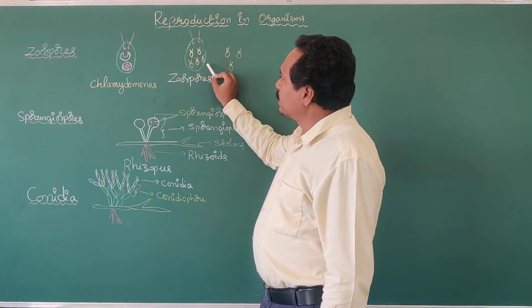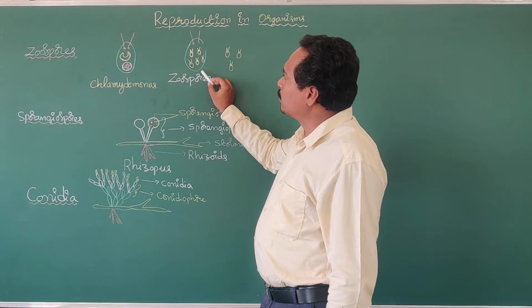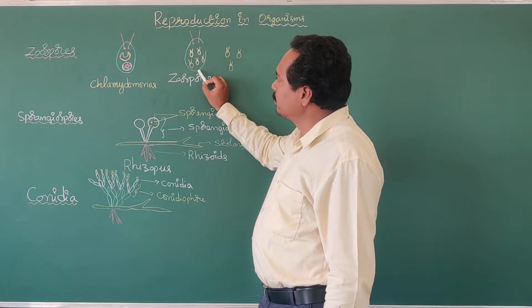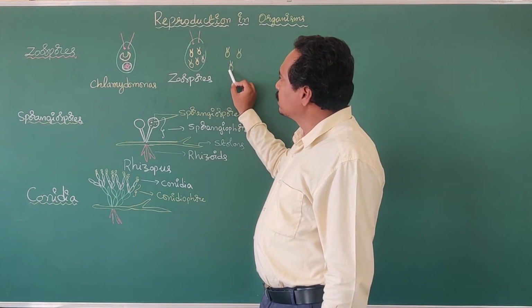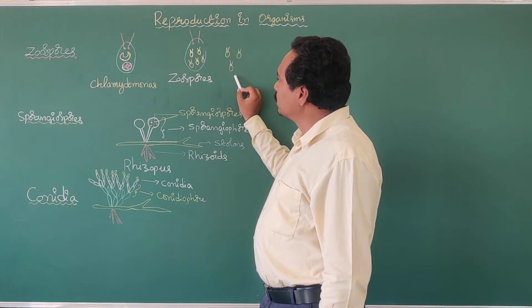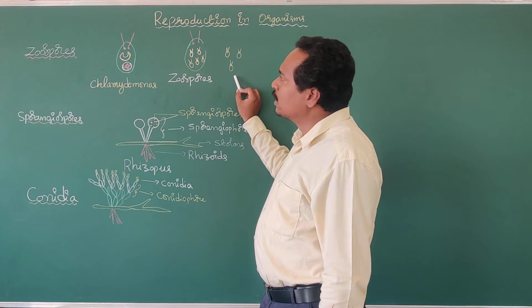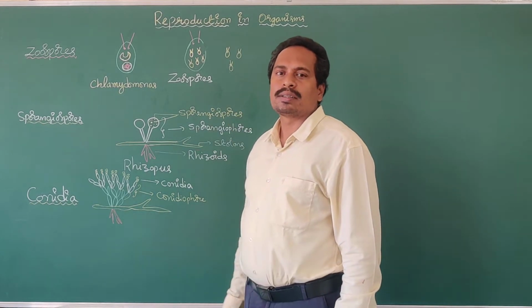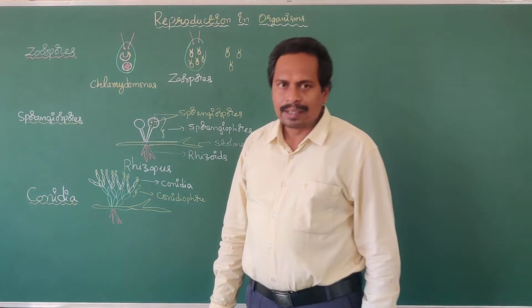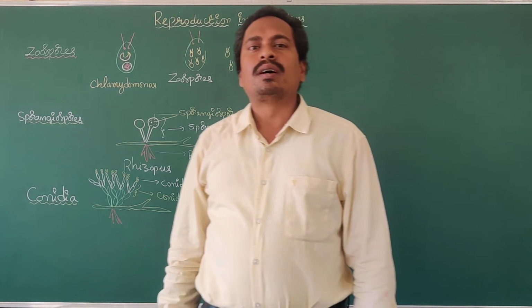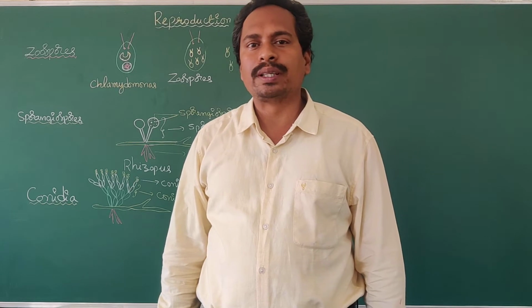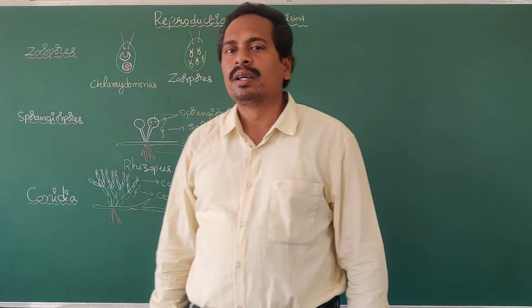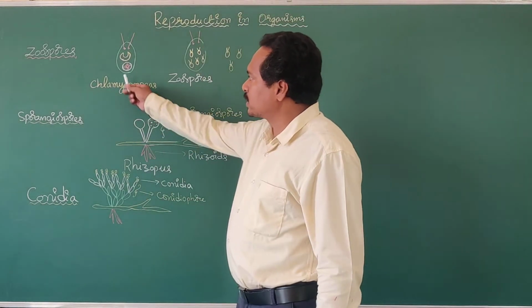The parental cell wall is destroyed. Later, the spores come out, and each zoospore gives rise to a new individual organism. Chlamydomonas and some other algae reproduce asexually by the formation of zoospores.